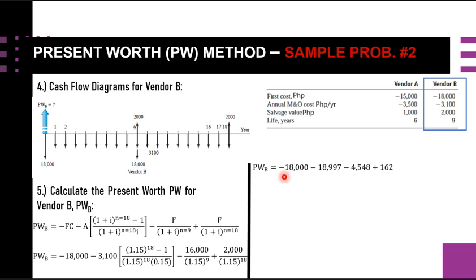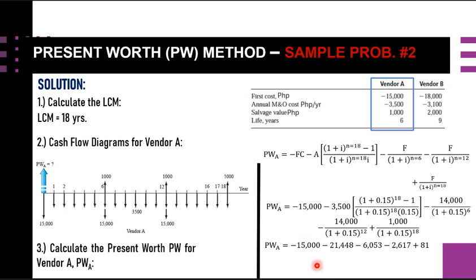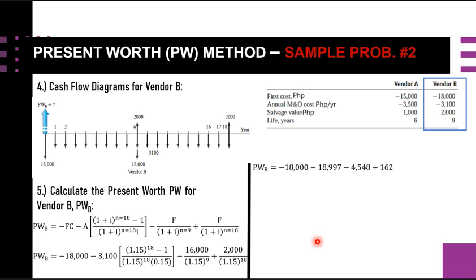So simplifying this, we have the present worth value for vendor B, which is negative 41,383. So we compare with vendor A. For vendor A, we have here minus 45,000, and for vendor B, we have minus 41,000. So the less negative is vendor B. Okay, so the less negative is vendor B.